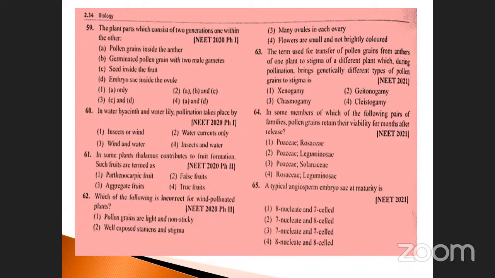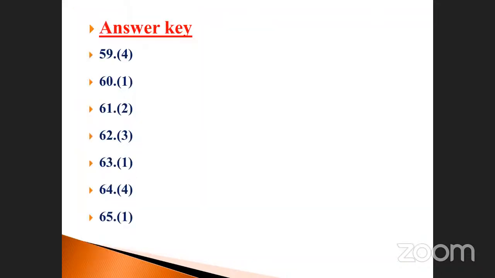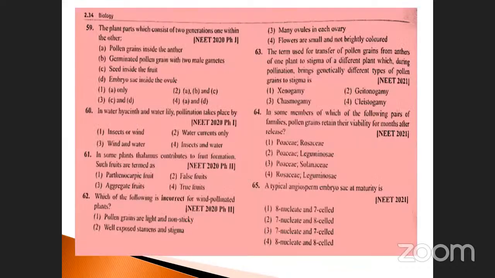Which is not correct? Well exposed stamen and stigma. This is not possible, because in the wind the stamens are completely spread out, so it is not present. So that is the answer. Sorry, extremely sorry, it is question 62: many ovules in each ovary is the wrong one. Others are correct.